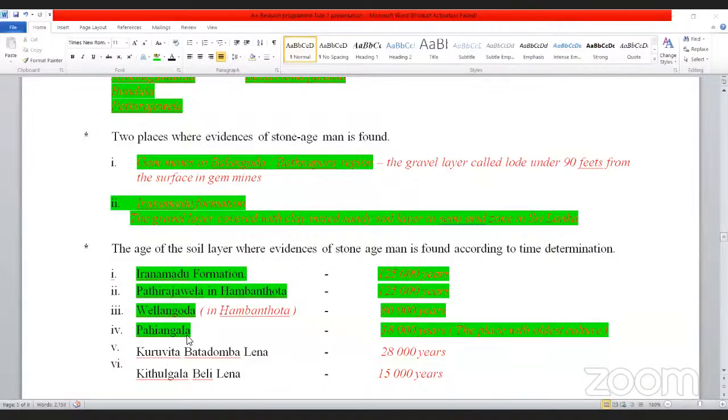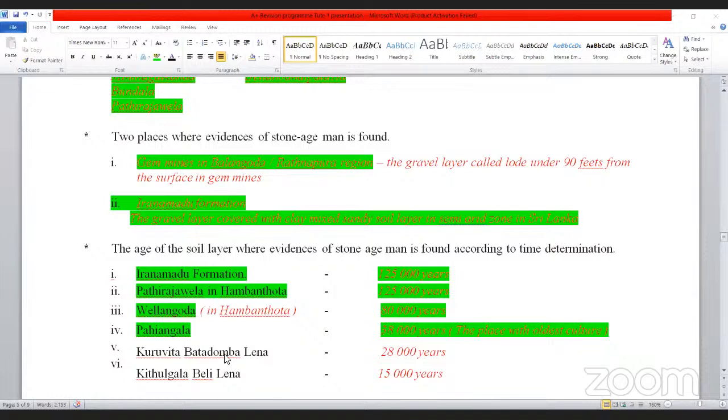But from Pahiyangala only, we have discovered the oldest skeleton in Sri Lanka. So that's why we call it the place with the oldest culture.